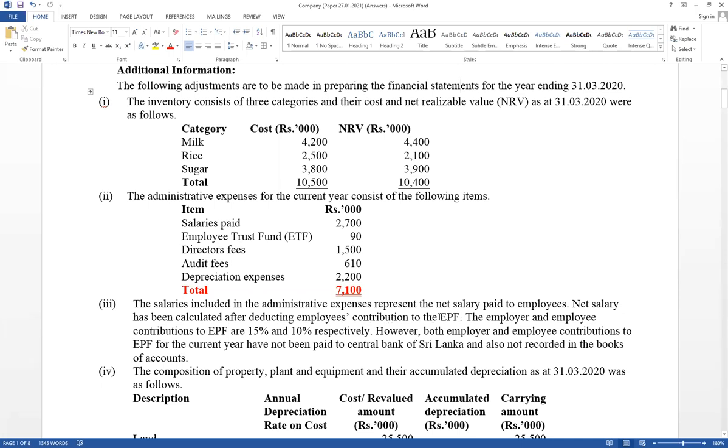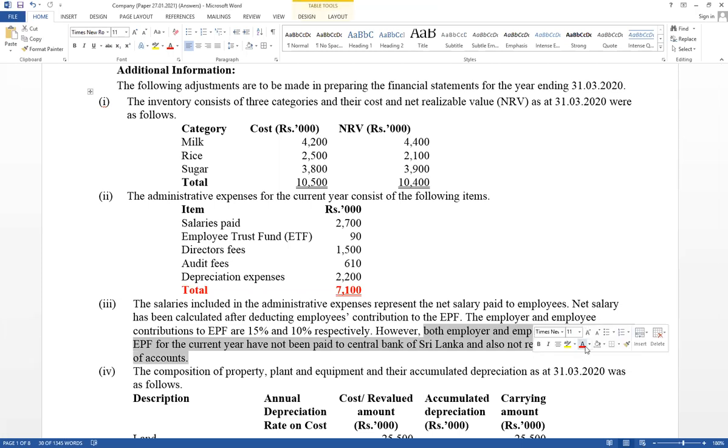Think about how to calculate net salary. Then it has given the employer and employee contribution is given 15% and 5% for EPF respectively. However, both employer and employee contribution to EPF for the current year has not been paid to the central bank and also not recorded in the books of accounts. Think about there are two parts, not recorded as well as not paid in cash to the central bank.